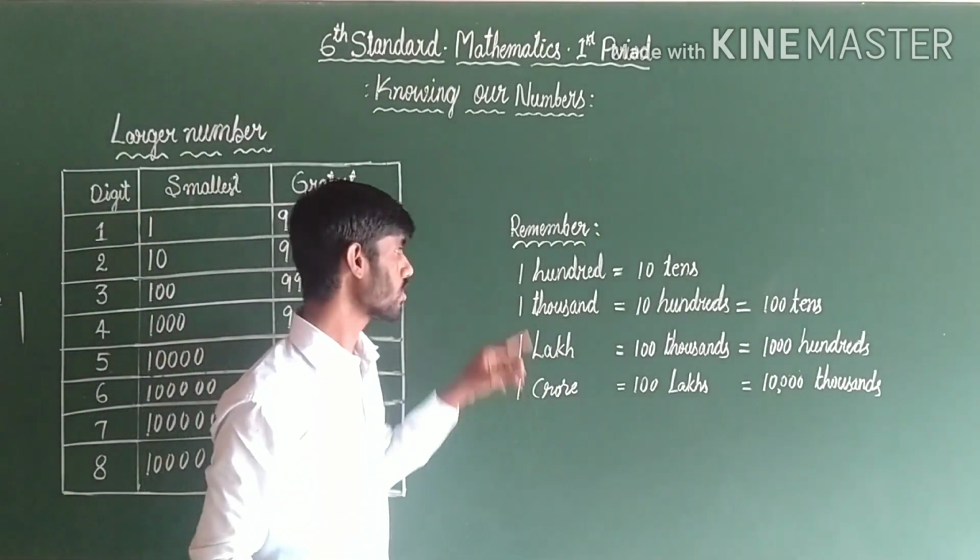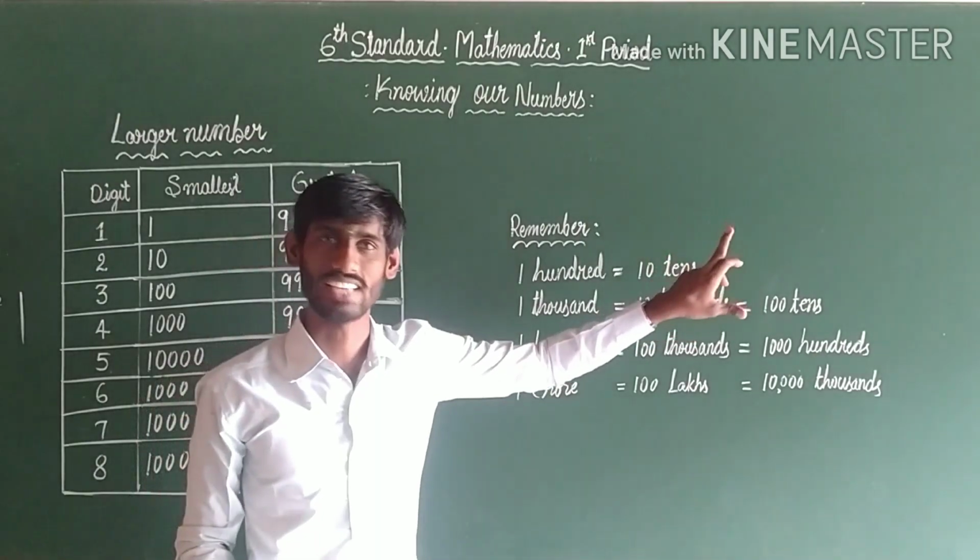And here is some small information. 100 is equal to 10 tens.